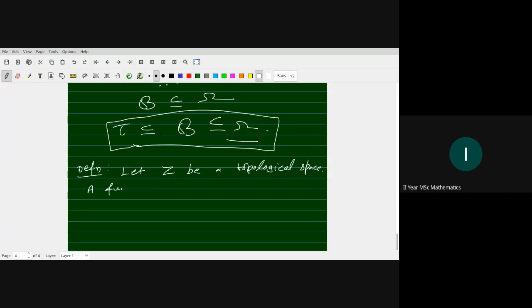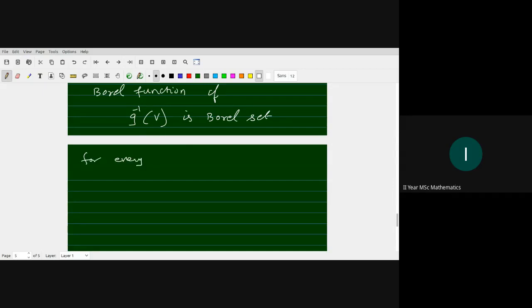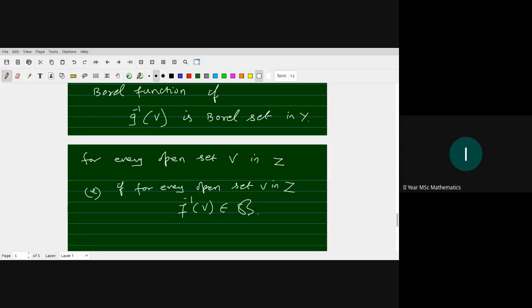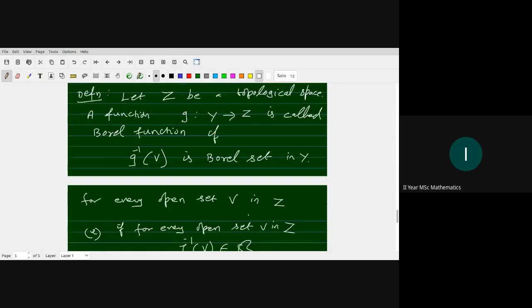Then a function G from Y to Z is called a Borel function if G inverse of V is a Borel set in Y for every open set V in Z. That is, for every open set V in Z, G inverse of V belongs to script B, where script B is the Borel sigma algebra in Y. Okay, this is called a Borel function.